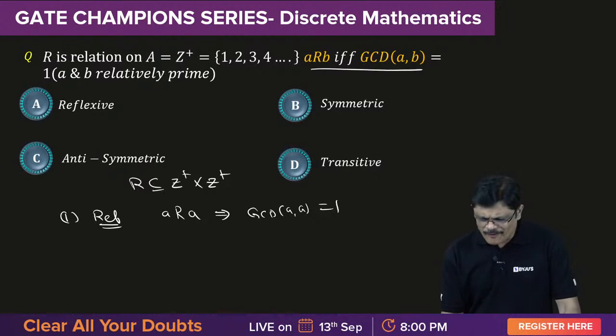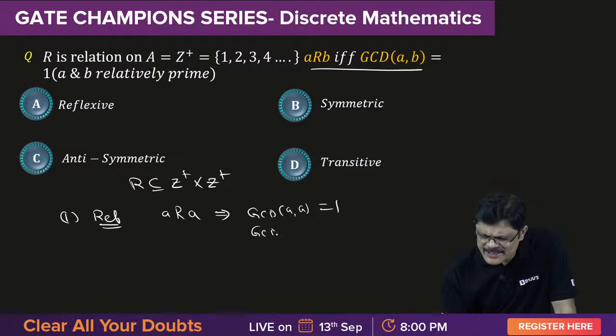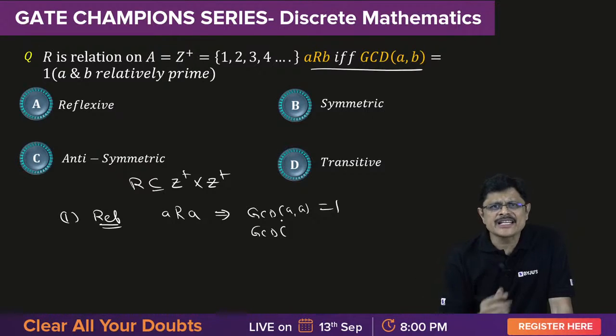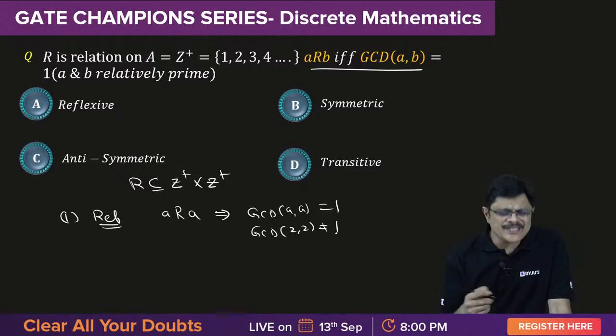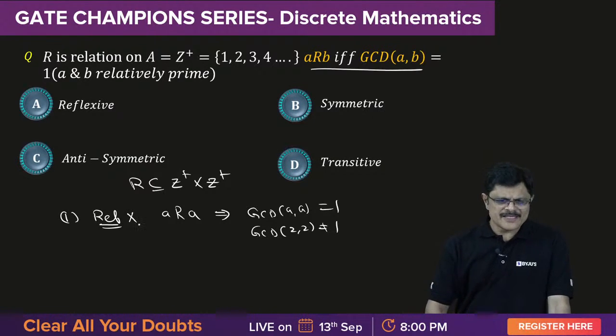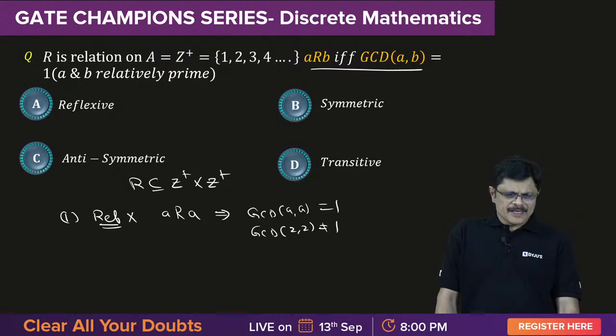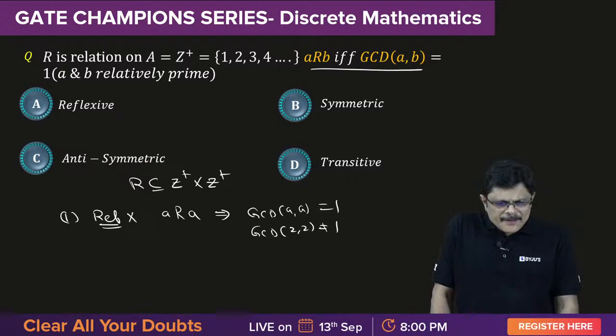Obviously GCD of 1 and 1 is 1, that is fine, but for 2 and 2 it cannot be 1. So it is not true for every element. So this is not reflexive.